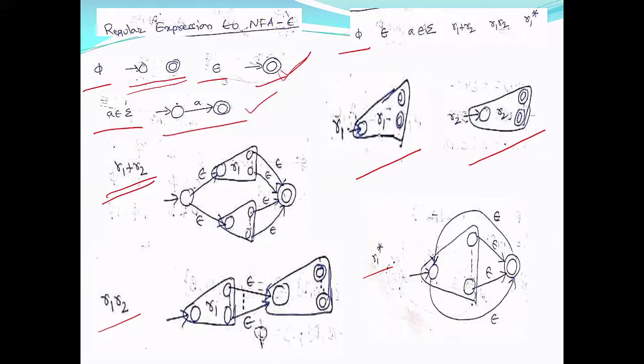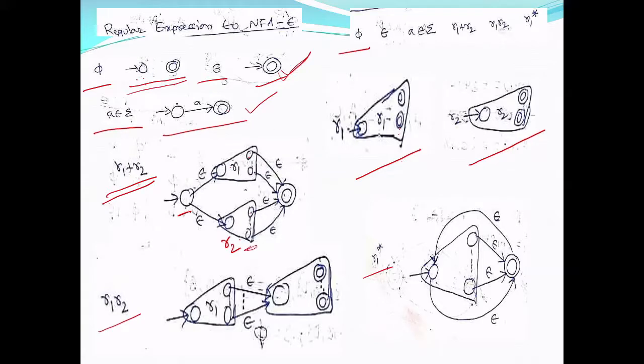A new initial state is introduced here, and from the new initial state on epsilon, you can go to the initial state of R1, or you can go to the initial state of R2. This is the NFA for R2. So either you can go here or here, and now if you look at this picture, the final states of R1 and the final states of R2 are made non-final states.